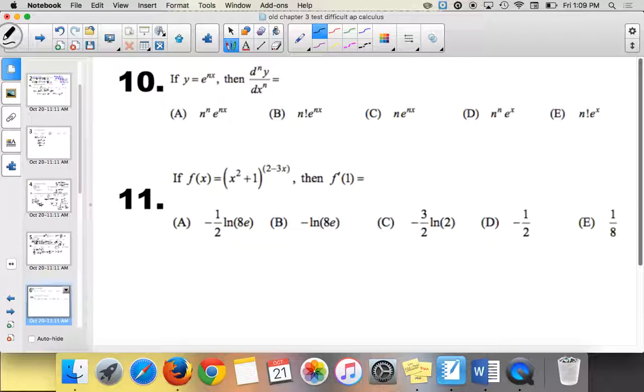Okay, so if I have, let me write it down here. So if I have y equals e to the 7x, let's say. When I take its derivative, we should all know this, what do we get?